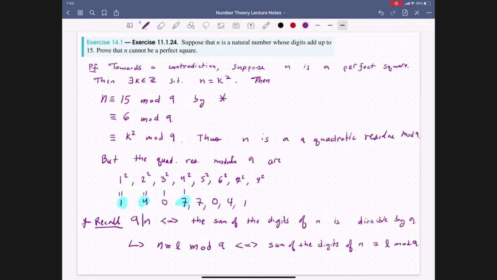So in other words, 6 is not a quadratic residue, which implies that n is not a quadratic residue, which is a contradiction. Because we got that n was a quadratic residue by the assumption that n was a perfect square, and so we are done. That concludes the proof.